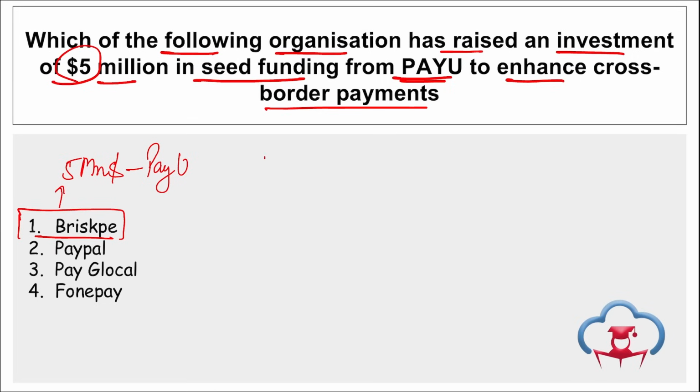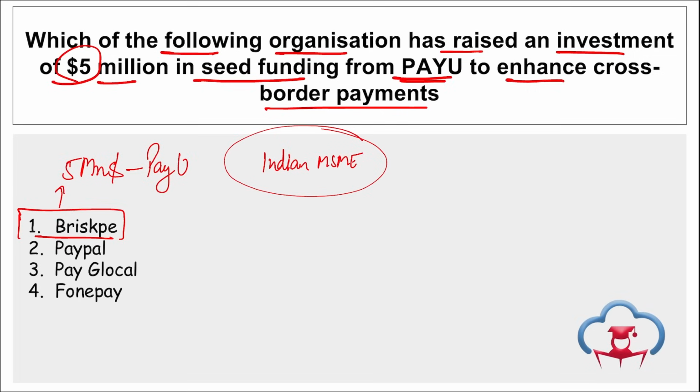This investment will focus on simplifying global payments for Indian MSMEs, so that they can easily pay for their exports and also to different parts of the world. BriskPay will use the funding to enhance their product and service offerings. They will also expand their team to provide better opportunities for various organizations so that a better payment system can be established for them. This funding will drive development, talent acquisition, business expansion, and so on.